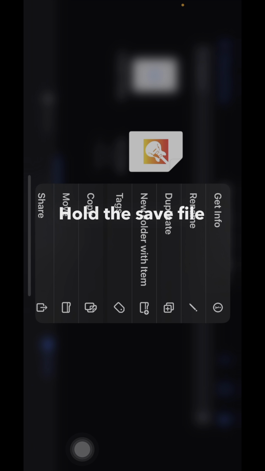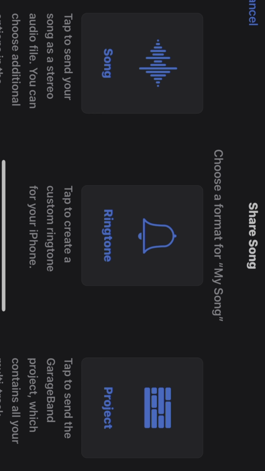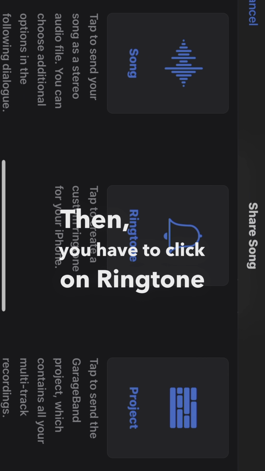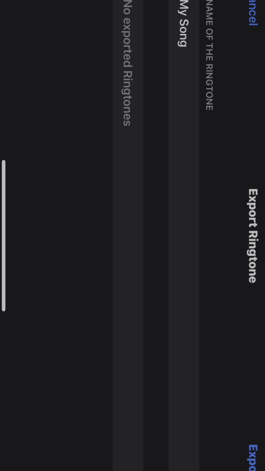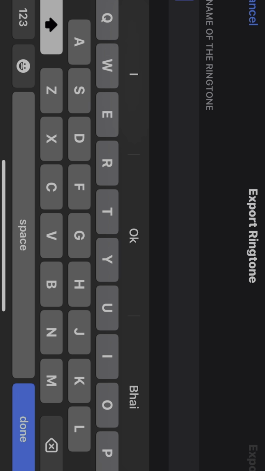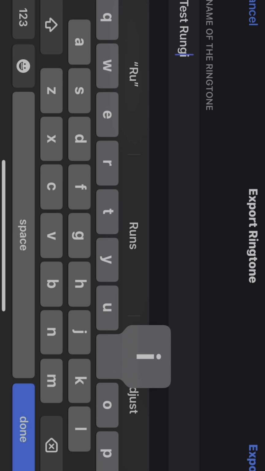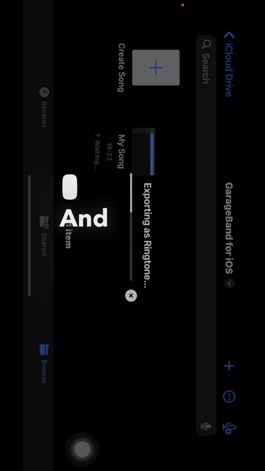Hold the save file and you have to click on Share. Then you have to click on Ringtone. Then give it a name. And click on Export.